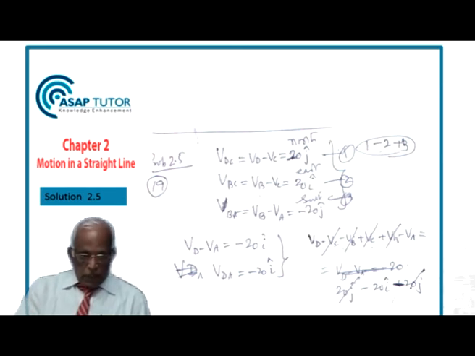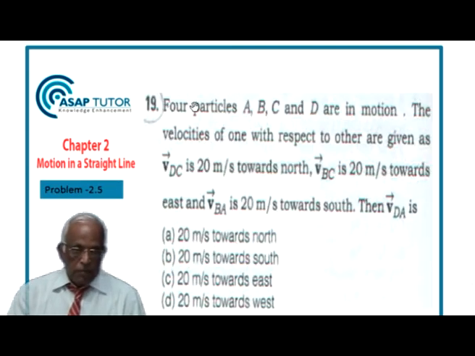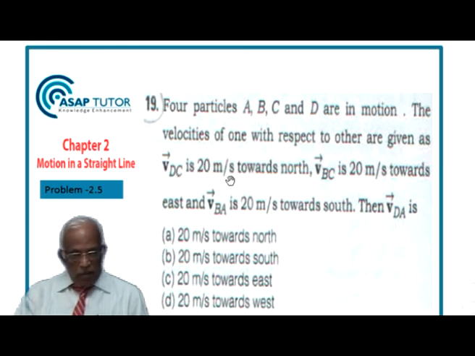Now let's go to the next problem. Now this is problem 19. In this problem, 4 particles A, B, C, D are in motion. The velocities of one with respect to the other are given as these. They are given as 3 relative velocities, and we are required to find the 4th relative velocity.